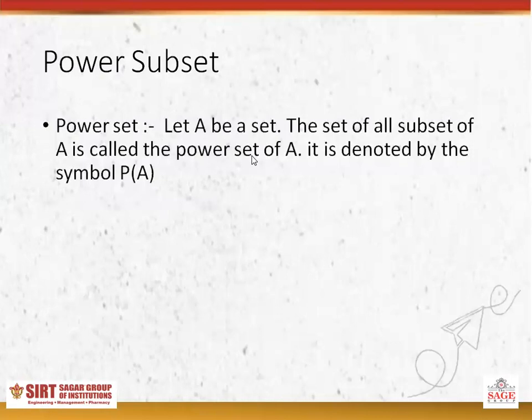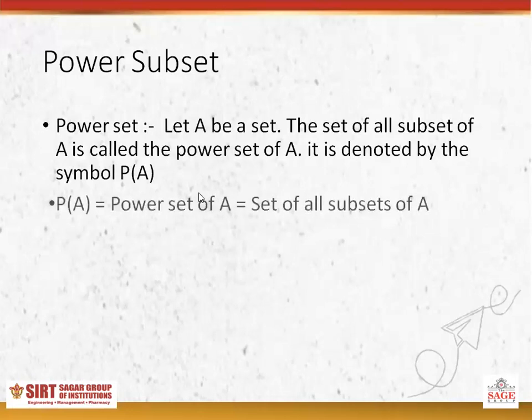Now I will discuss the power set. What is the power set? Suppose A be a set. The set of all subsets of A is called the power set of A and it is denoted by the symbol P of A. For example, power set of A is equal to the set of all subsets of A. When we find out the power set of any set, we will discuss one thing.